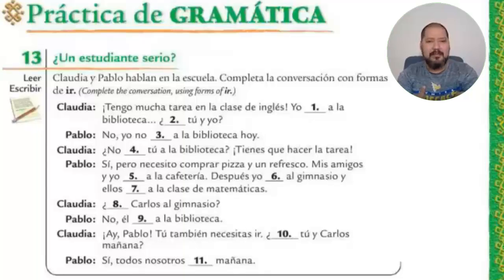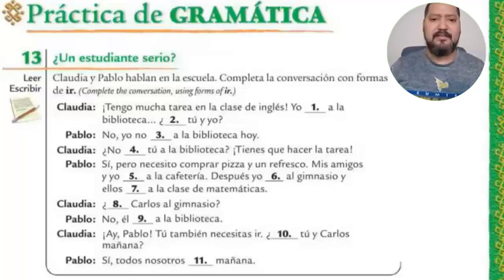Claudia y Pablo hablan en la escuela. We are going to complete the conversation with the different forms of the verb ir en español, okay? El verbo to go. The verb to go or the verb ir en español. Tengo mucha tarea en la clase de inglés. Yo a la biblioteca.